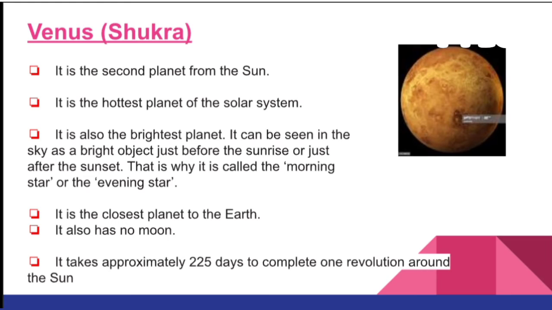It is the closest planet to the Earth. It also has no moon. It takes approximately 225 days to complete one revolution around the sun.